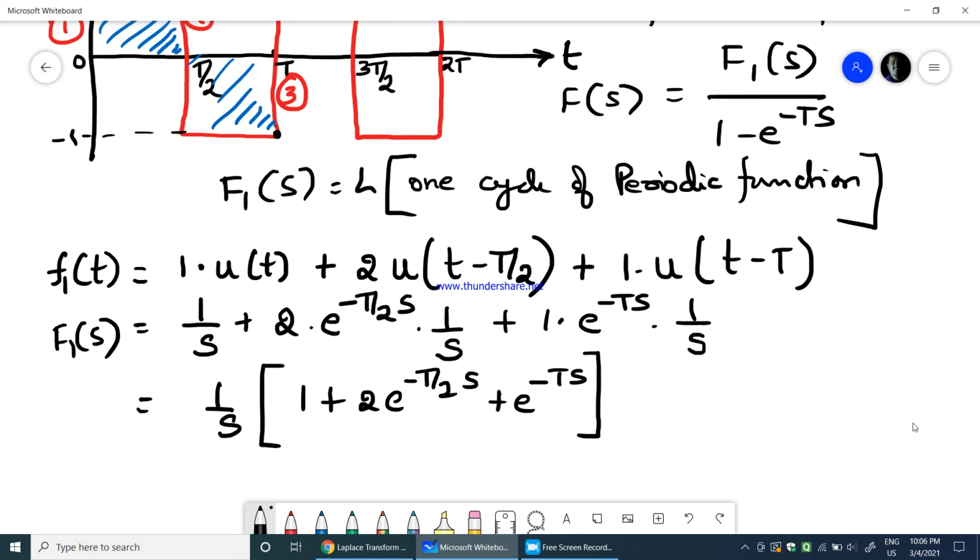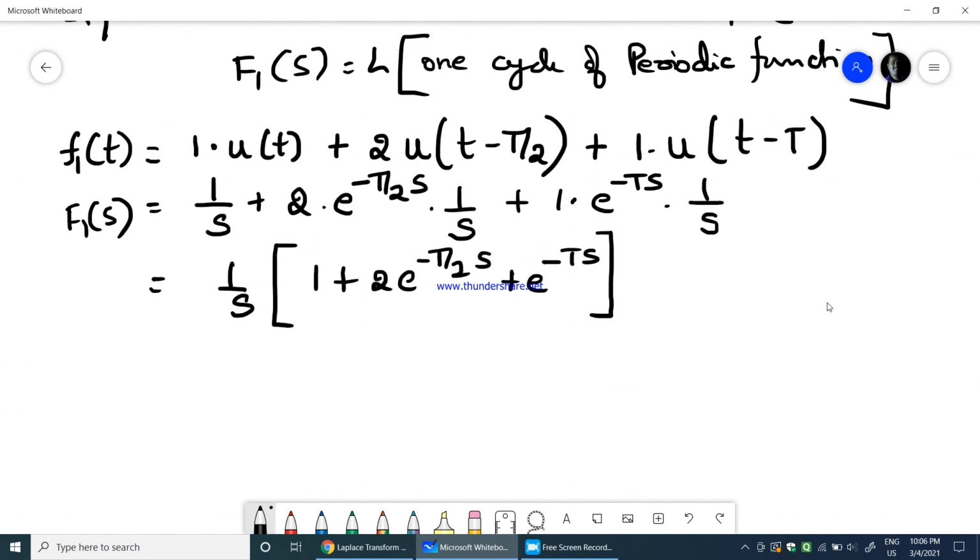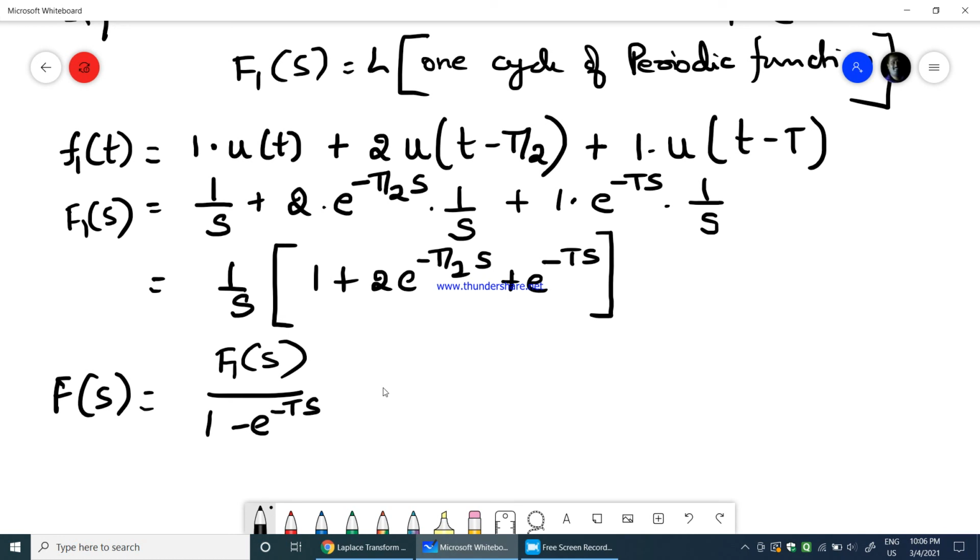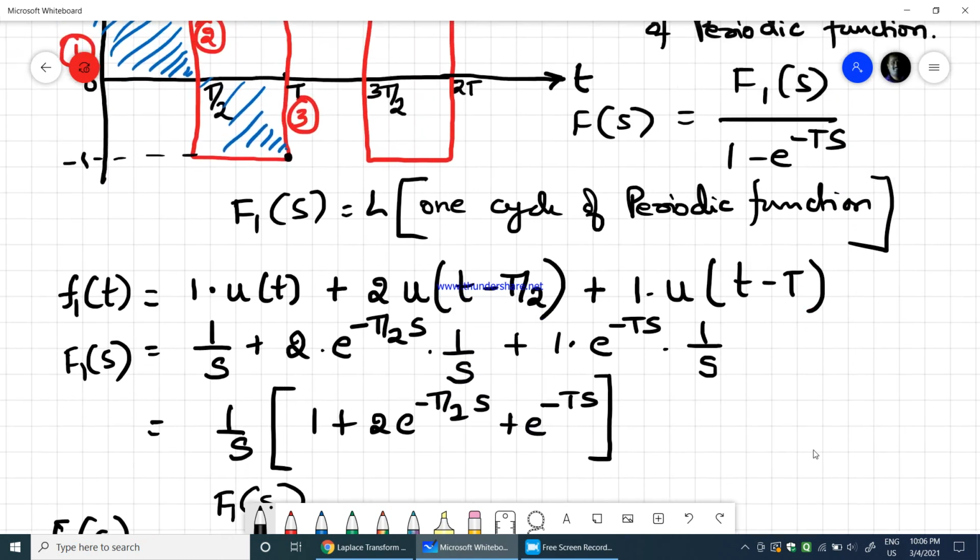Now we know that the complete Laplace transform of the periodic function, f of s, would be equal to f1 of s divided by 1 minus e power minus Ts. What is the capital T in the denominator that we need to consider?